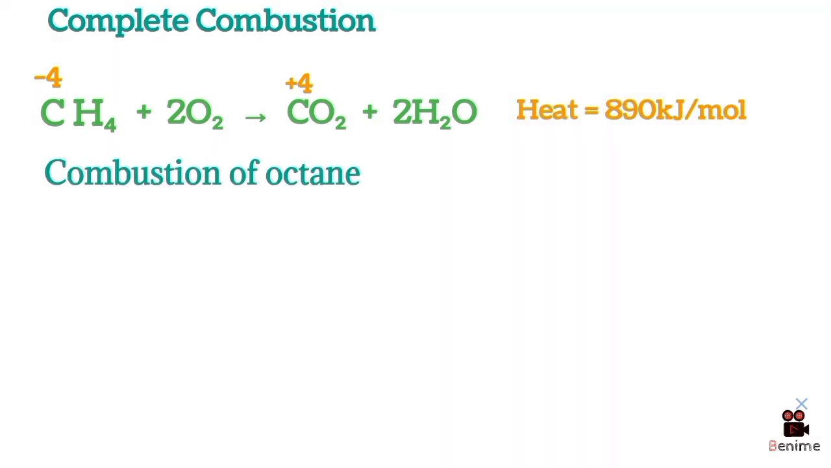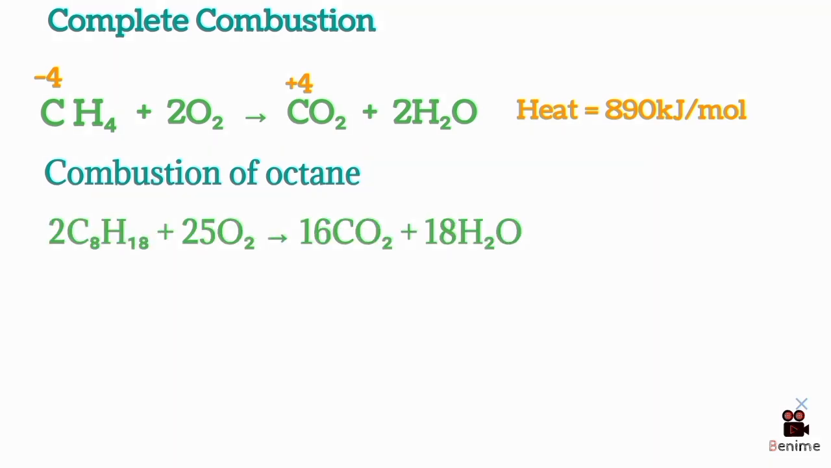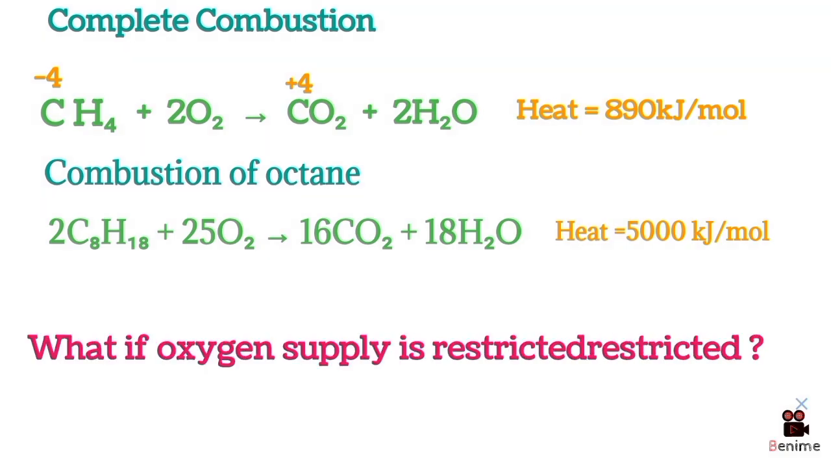Now write octane, C8H18. The equation becomes 2C8H18 plus 25O2 gives 16CO2 plus 18H2O. Over 5,000 kilojoules per mole. That is petrol burning in your car engine. Now the important question. What if the oxygen supply is restricted? This is where it gets serious. Three scenarios. Write these down.